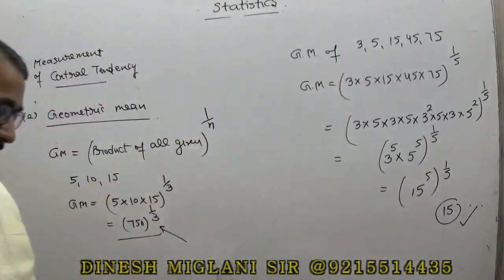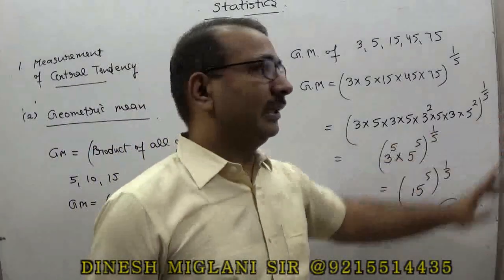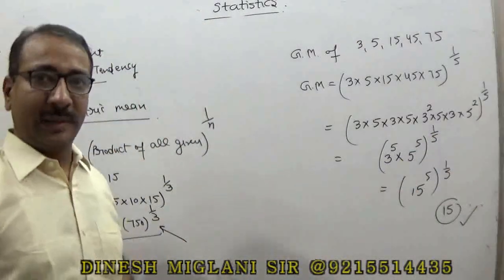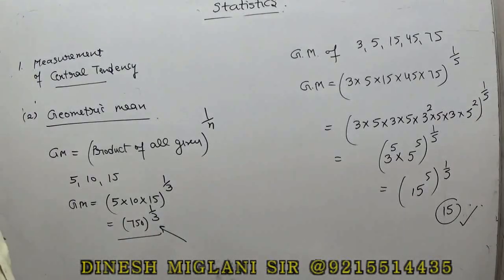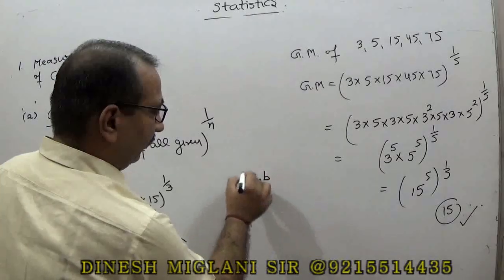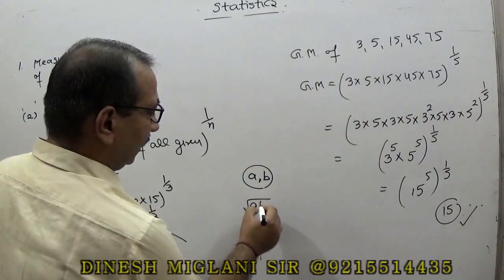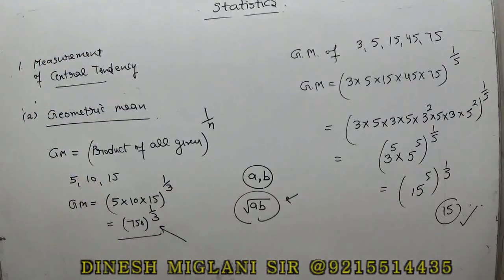Okay. Now we have some properties of the geometrical mean. Generally, geometrical mean is not used. The reason is that it's very difficult for us to find out the 1 by nth power. In maximum cases, we don't use the geometrical mean until it is asked. And the second point is that suppose two numbers are there, a and b, and we have to find the geometrical mean, that is said to be root ab. If you have to find the geometrical mean of those two numbers, the answer is root of ab.